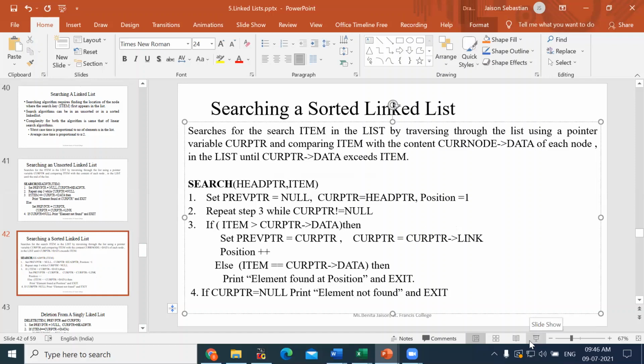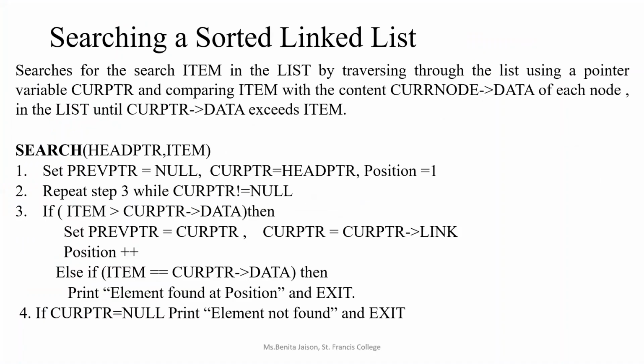Else if is required, yes, condition is given, no? Okay. Anyway, when we are implementing the program, I will correct it. Else if item is equal to the current data, then you have to print element found at the position, and then you can exit from the current step.